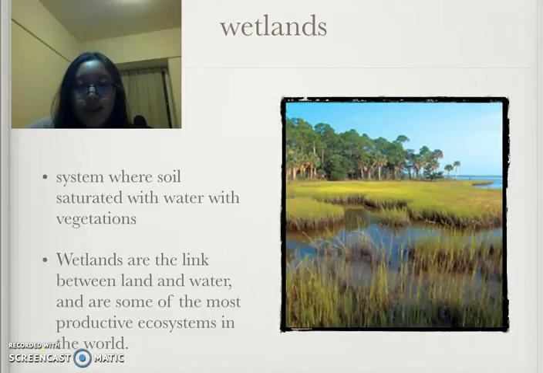Wetland is a system where soil is saturated with water, with vegetation. Wetlands are the link between land and water and are some of the most productive ecosystems in the world.